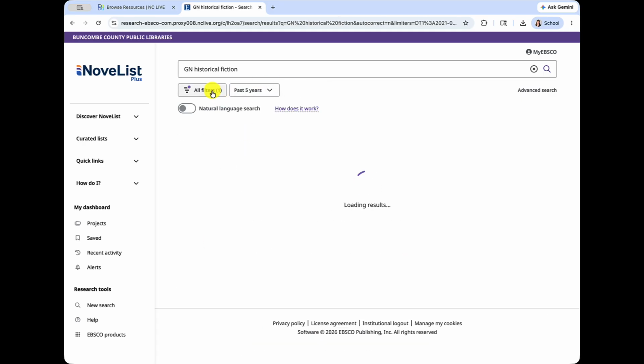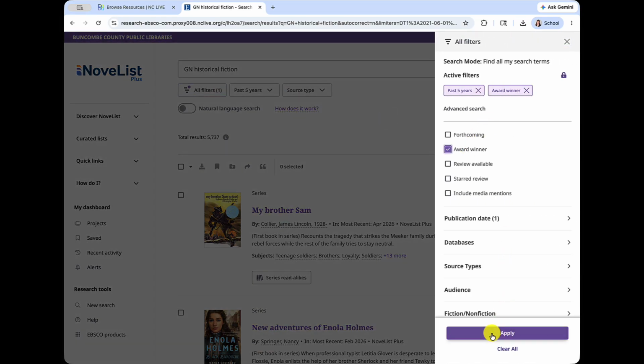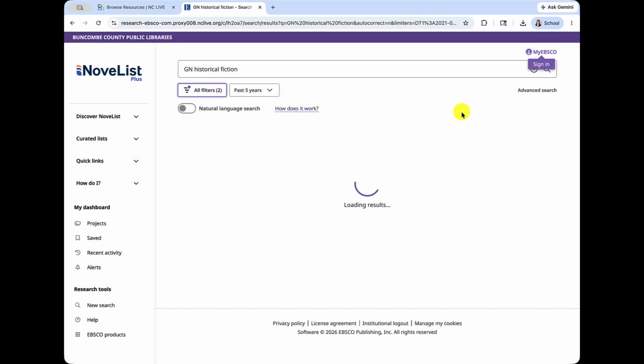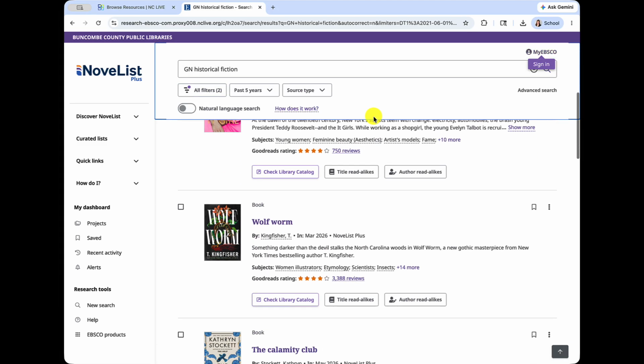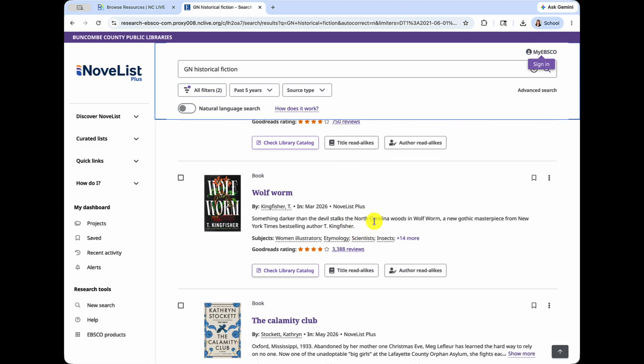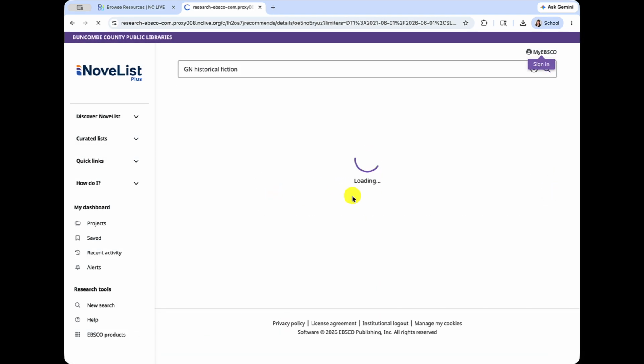Using the Story Elements Index changes how you find books in NoveList Plus. Using appeals helps you articulate exactly why you liked a book. Click on themes to find those specific plot points that you crave. And you can even move beyond broad genres to find the exact subgenres that fit your taste.